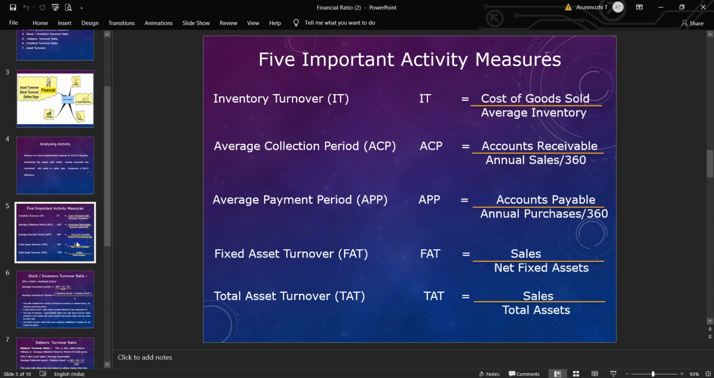In short, inventory turnover ratio is equal to cost of goods sold divided by average inventory. Average collection period is accounts receivable divided by annual sales, or 360. Next, average payment period is accounts payable divided by annual purchases, or 360. Fixed assets turnover is sales divided by net fixed assets. Total asset turnover is sales divided by total assets.